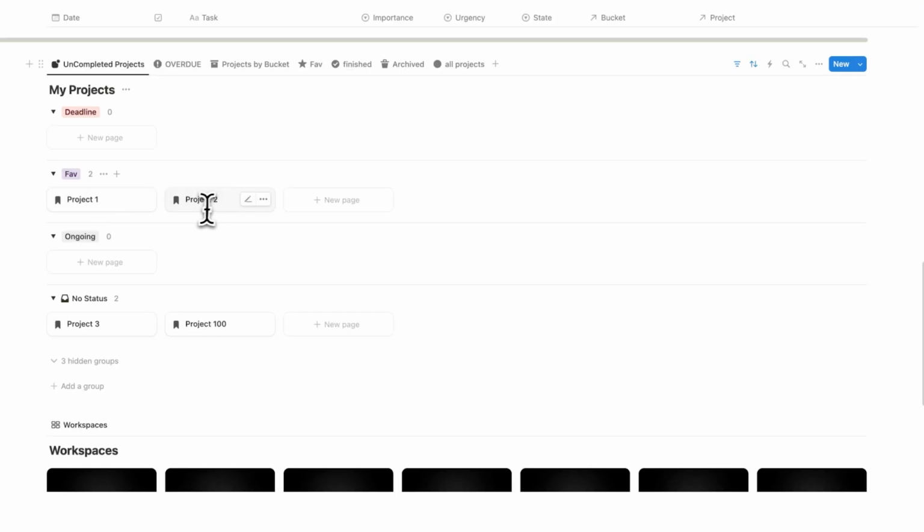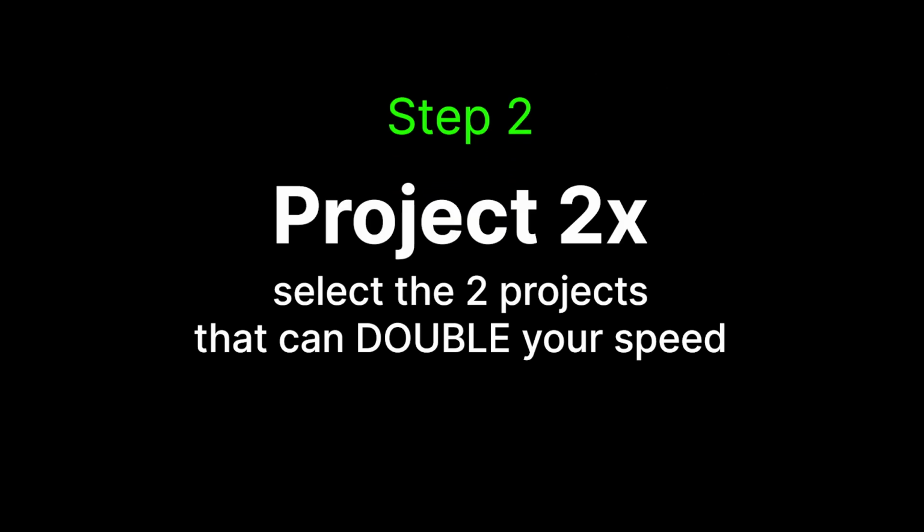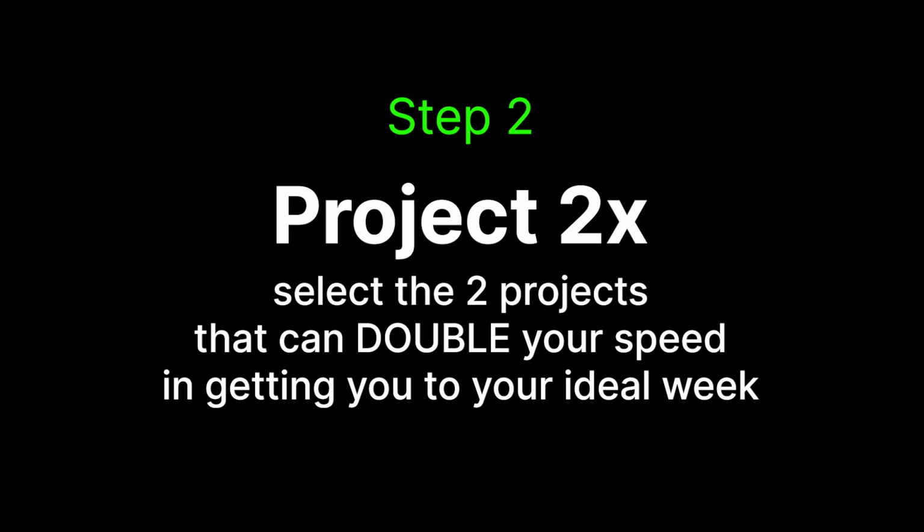And ideally, these 2 projects that you select will be faster in getting you to your ideal week than these other projects here. That's why step 2 is to do project 2X. Select the 2 projects that can double your speed in getting you to your ideal week.